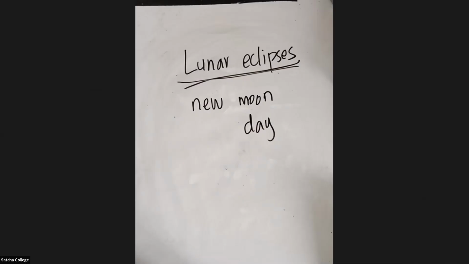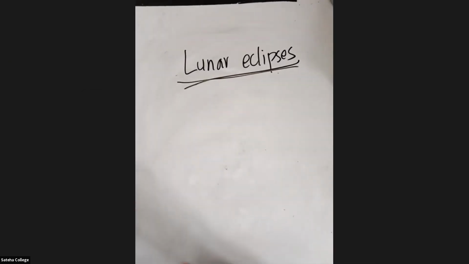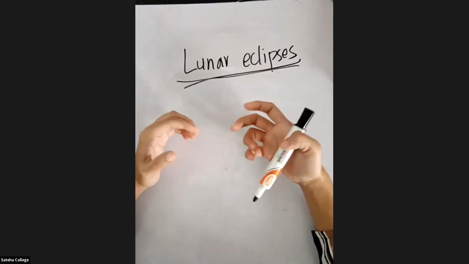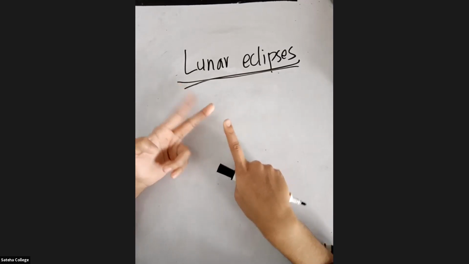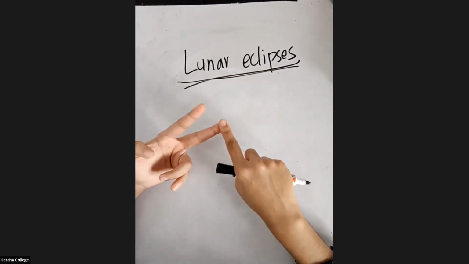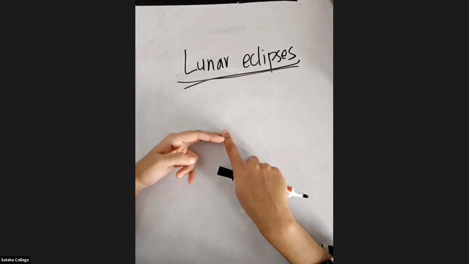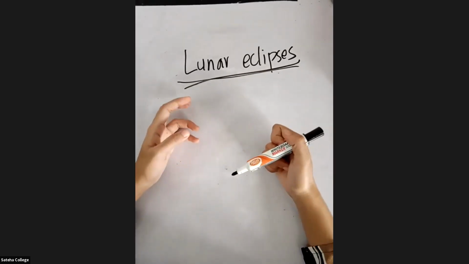Now we will move on to the lunar eclipse. When you consider the moon, what do you think occurs more? Does a lunar eclipse occur more or a solar eclipse? What do you all think? Zainab Rikaz is saying solar, Ruksha is saying solar, Abdullah is saying lunar, Aisha, solar. I'm getting messages like that.